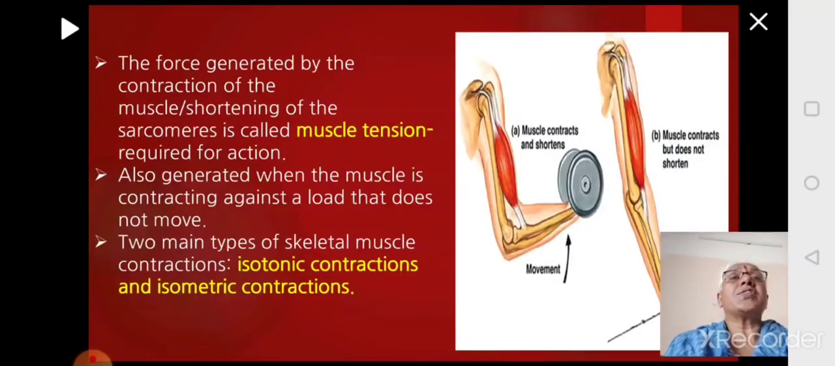So the force generated by the contraction of the muscle is called muscle tension. It is this muscle tension that is required for the action of the muscle. So whenever there is an action, sometimes the contraction is because of a load. So depending upon the type of contraction, there are different types: isotonic contraction and isometric contraction.